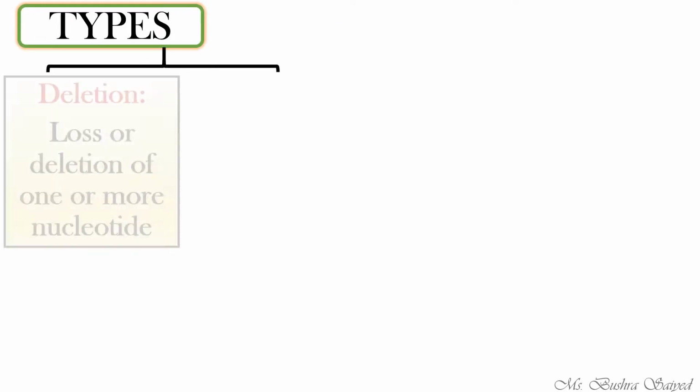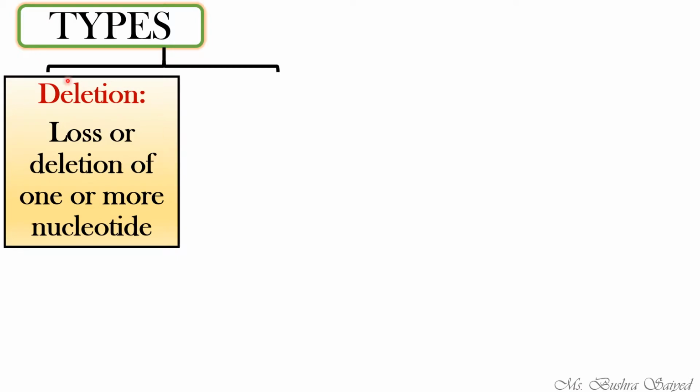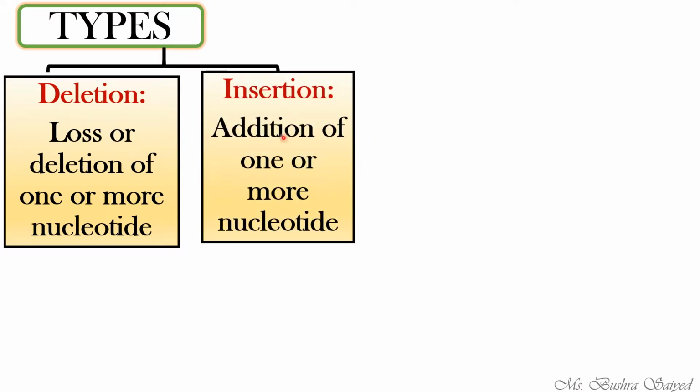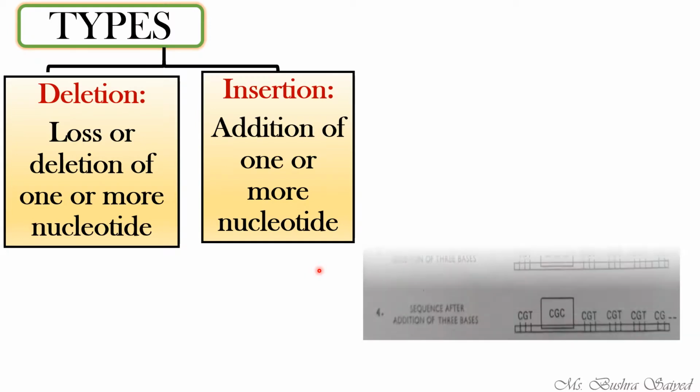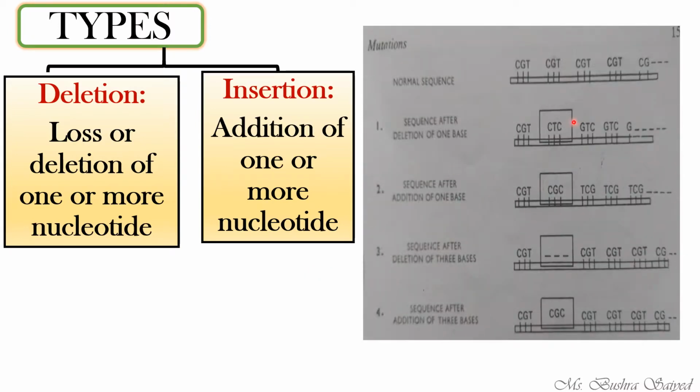So the definition gives you two types: deletion, that is the loss or deletion of one or more nucleotides, or insertion, addition of one or more nucleotides. Nucleotide is equal to the nitrogen base. See here in the diagram, this is the normal sequence. Sequence after deletion. See, this is CGT, here it is CTC. One of the nucleotides has been deleted.